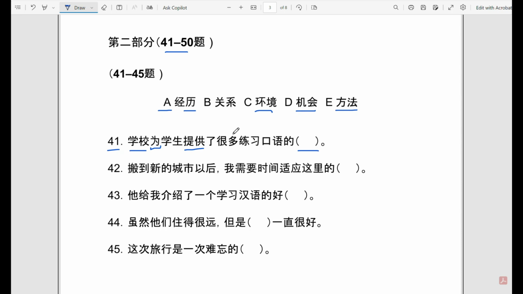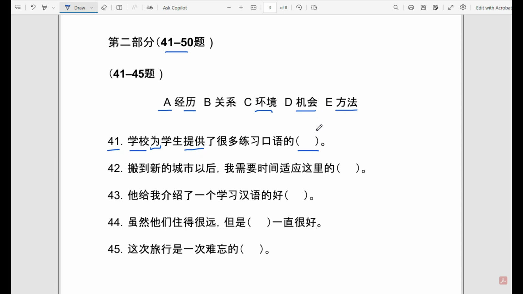Something that does not make a lot of sense is B, a relation, because we said it's a relation with a person. Same for C, it is not really an environment. You do not say 很多环境, a lot of environments. And you also do not really use 经历 in this context, a lot of experience, because you do not really provide experience. So here something we could use is either D or E.